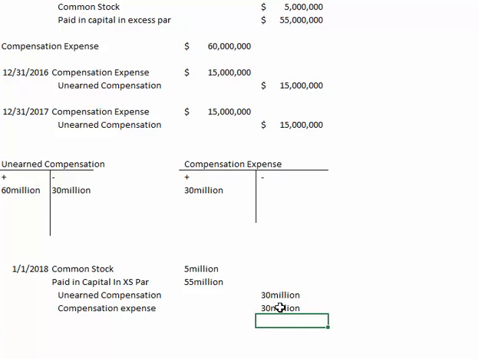However, that's how the current accounting rules say we should state the termination of the restricted shares. So that's all that's done at that point in time, and we can consider this problem complete.